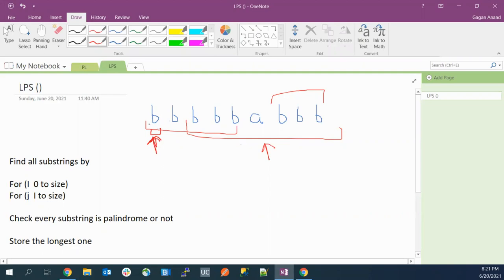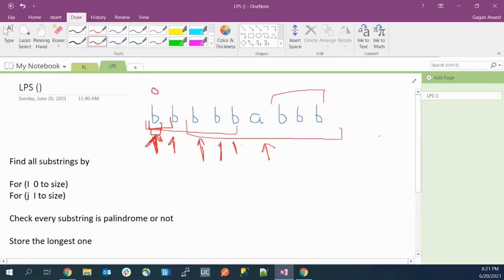Considering this character as the starting index, I'll check for all the sizes. We can say j is the size here. So I'll check from B to this index, from B to this index, and from B to this index. This way I'll cover all the substrings starting from B, starting from index 0.